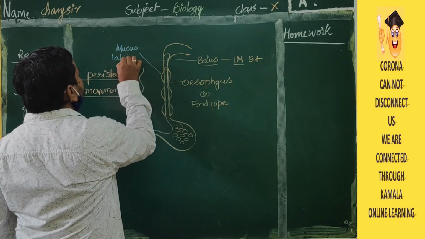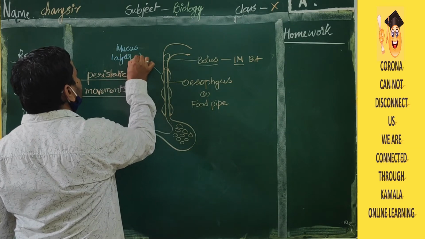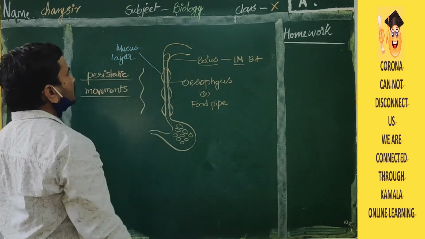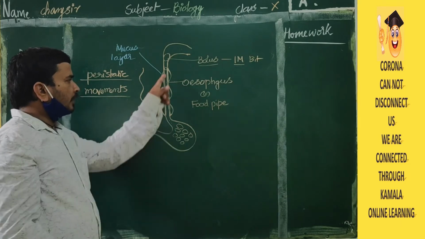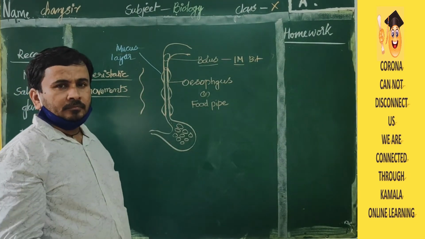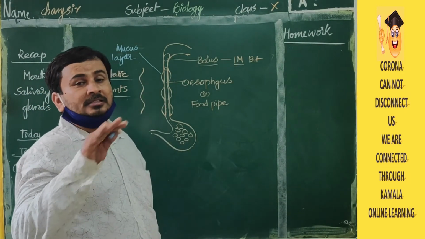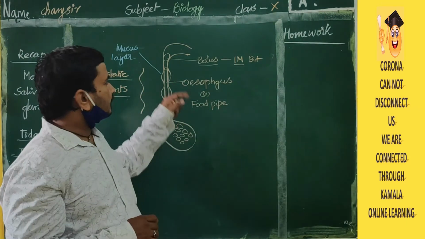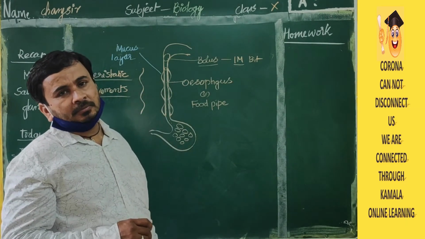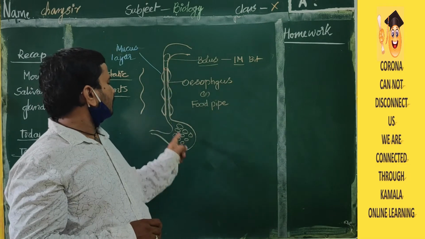Mucus layer. The mucus layer will help to move very easily. Mucus is nothing but a slippery substance. With the help of that, food will enter into the stomach.